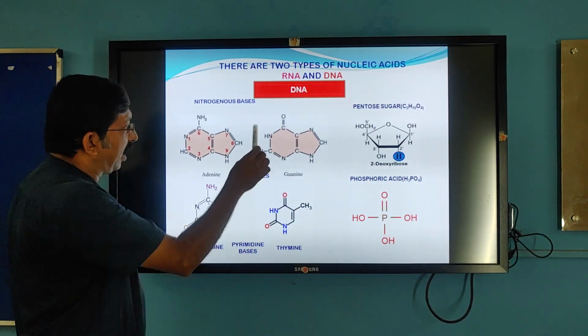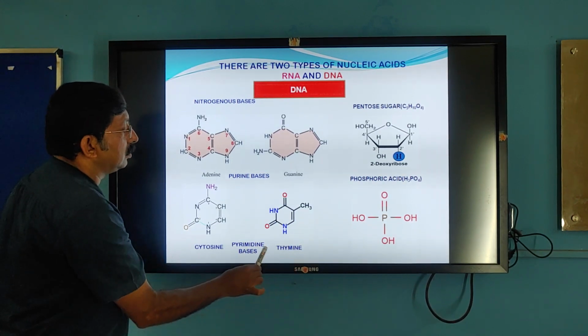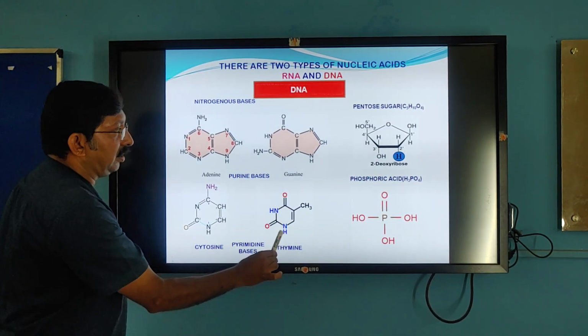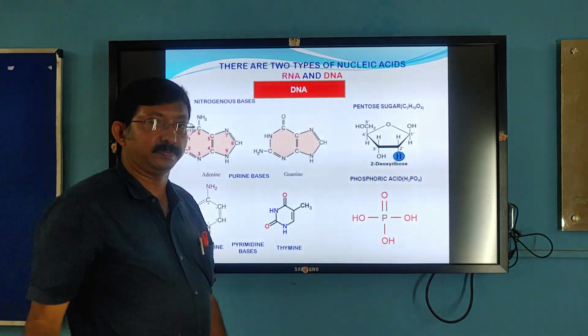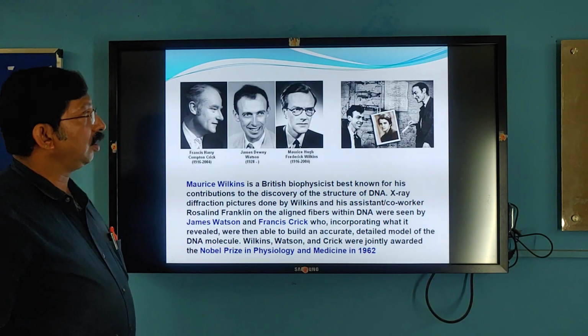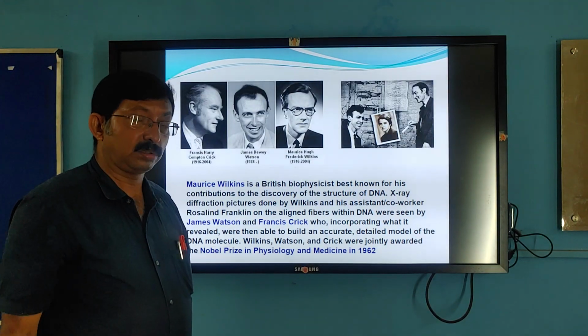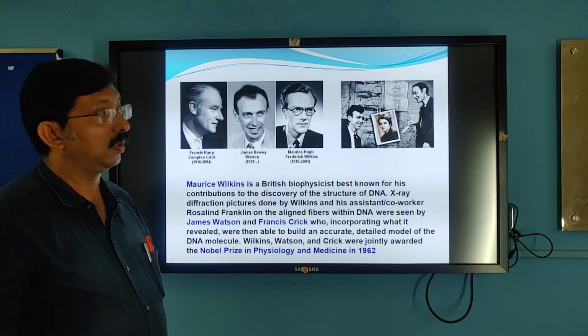In DNA, the only difference between RNA and DNA, molecular wise, is that thymine is present instead of uracil, and deoxyribose sugar is there instead of ribose. Now let's come to the structure of DNA, the double helix structure.